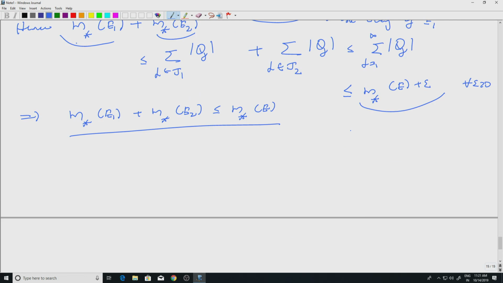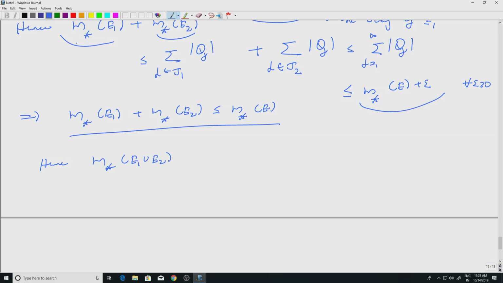So we will stop with this. Hence we have m star of E1 union E2 equal to m star of E1 plus m star of E2. Remember the strong condition we have, provided the distance between E1 and E2 is positive. That is enough, it is positive, that was an extra condition. So we will stop with this.